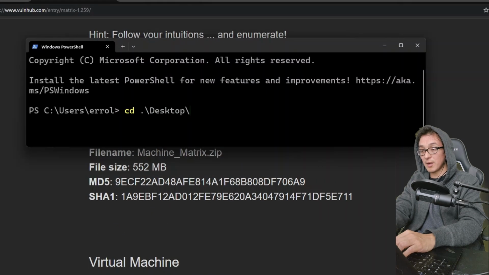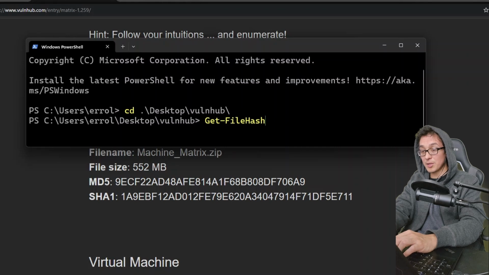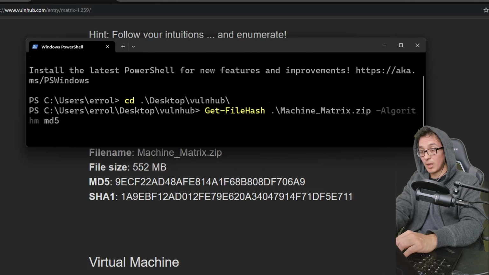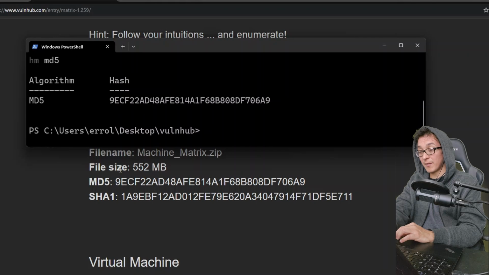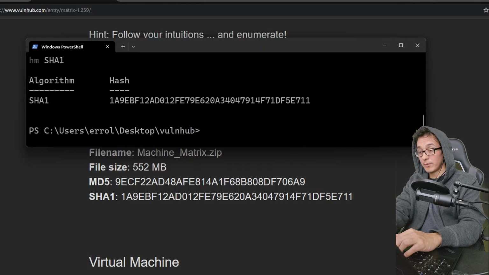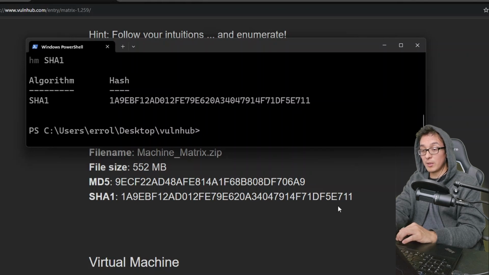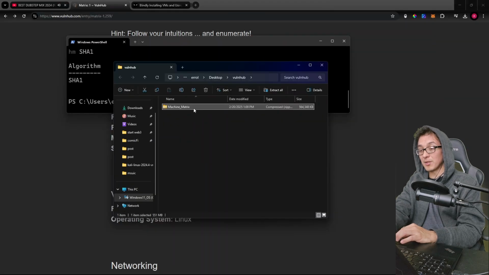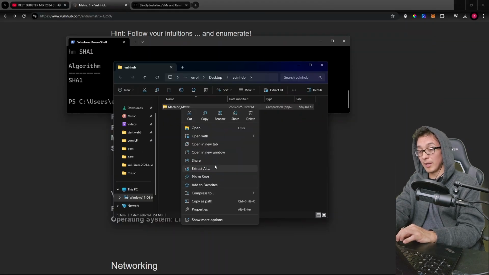Let me CD into our desktop, VulnHub, and we're going to get a file hash on our machine matrix.zip with an algorithm MD5. And here we see a matching hash 9ECF, 9ECF, 06A9, 06A9. Let's go ahead and do that same thing, but with a SHA-1 now. And there we see a 1A9E, 1A9E, E711, E711. Okay, so we have a legitimate machine matrix zip folder. Now that we know we have a legitimate download, we can go ahead, right click and extract all.